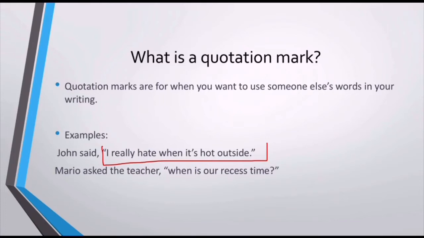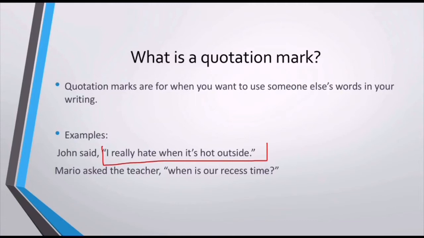This is somebody else's words. So for example, if somebody of you wants to rewrite what I said in class, you just have to put, Mr. Reese said, and write quotation marks whenever you need to make a citation. This is an example. We have another example here. Mario asked the teacher, "When is our recess time?"